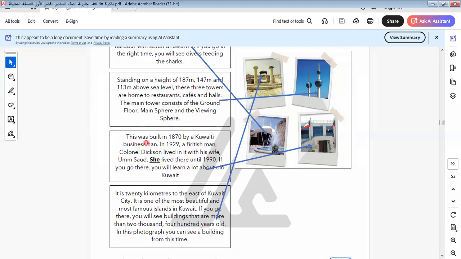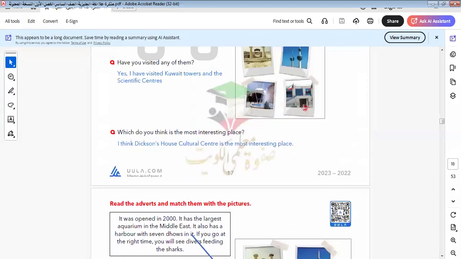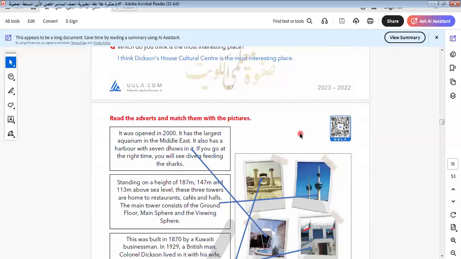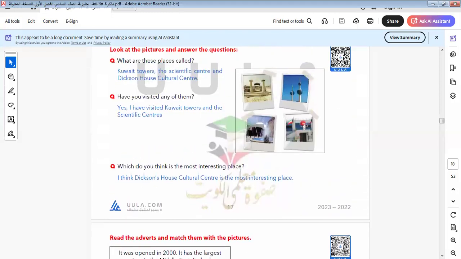This was built in 1870 by a Kuwaiti businessman, in 1929 by a British man. This is called Dixon House. So this is called Dixon House.